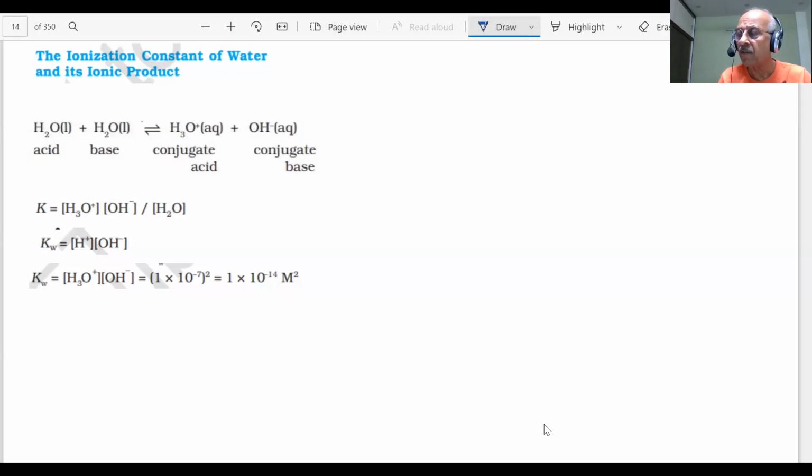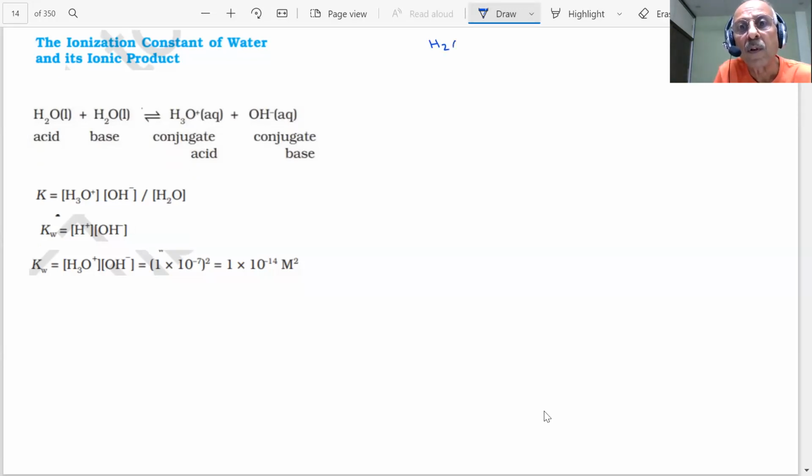Last time we told you the different theories of acids and bases. An important point to note was that there were certain compounds, students, like water, H2O. It could act as an acid, it could also act as a base. Water can donate a proton, water can accept a proton. As per Bronsted-Lowry theory, which is the most effective theory, students, and will be used a lot, acids were proton donors and bases were proton acceptors. And water could do both things.